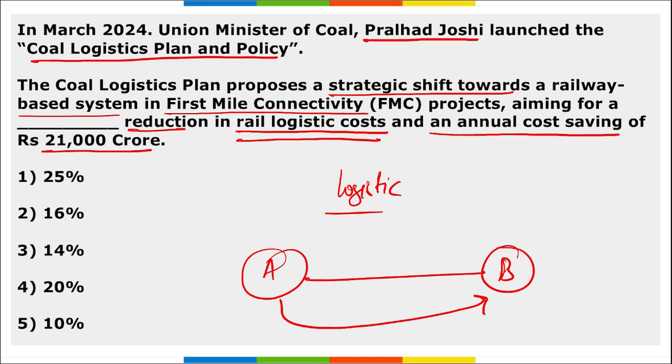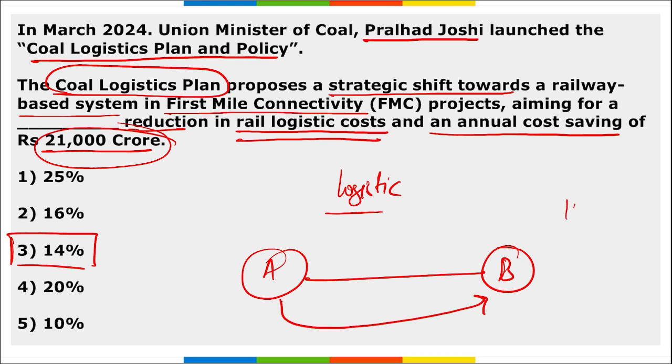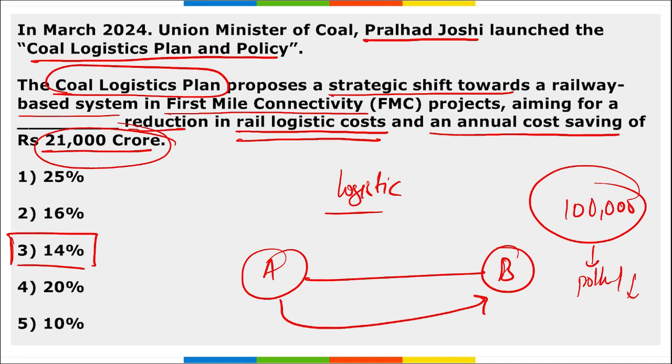Correct? And under this Coal Logistic Plan, it is stated that the reduction will be in the rail logistic cost. And how much reduction? So a 14% reduction will be there in this coal rail logistic cost, and there will be an annual saving of 21,000 crore rupees. Apart from this, it will also reduce air pollution, and it is estimated that almost 1 lakh tons of carbon dioxide, or we can say 1 lakh tons of pollution, will be reduced per annum.